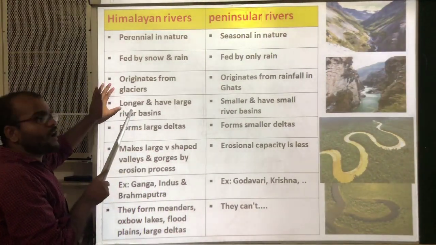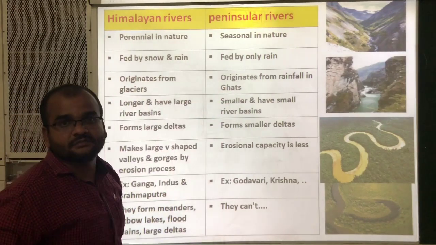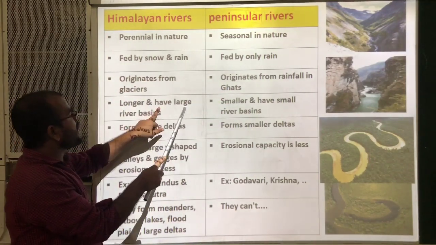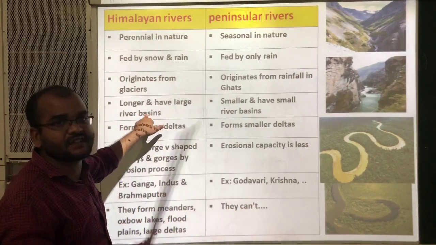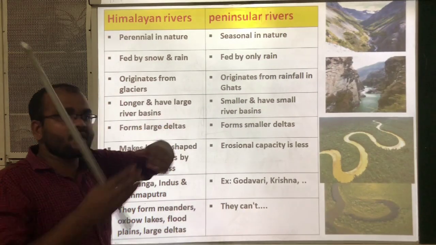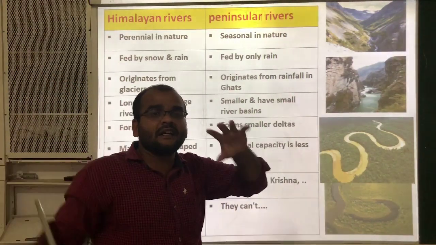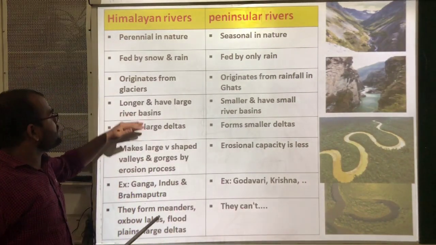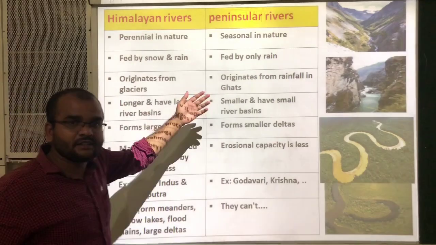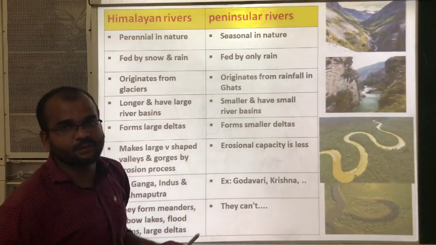Next, longer. These Himalayan rivers are longer and have large river basins. Large river basins means, just now we have seen one figure, if more tributaries are there and the length is more, then it contains large river basins.